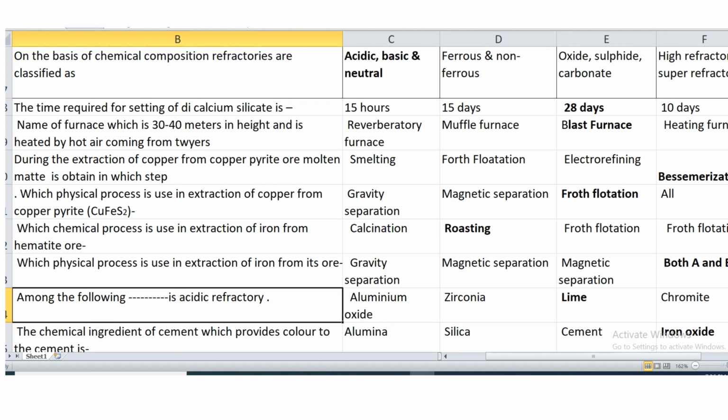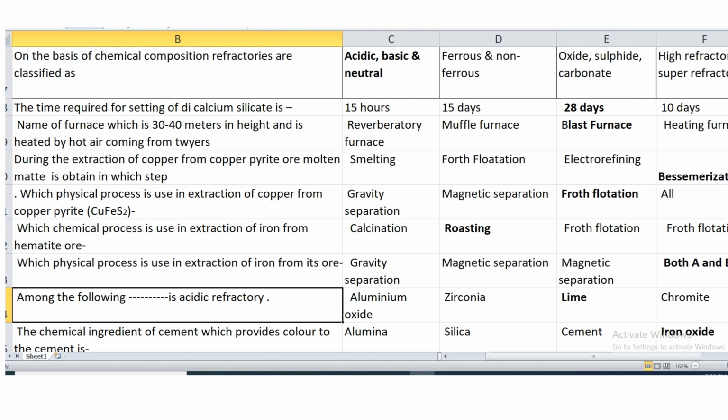Then which chemical process is used in extraction of iron from hematite ore? Roasting is used. Then which physical process is used for extraction of iron from its ore? Gravity separation and magnetic separation. These two physical processes are used for iron ore.